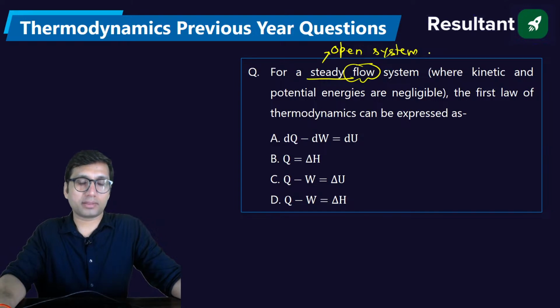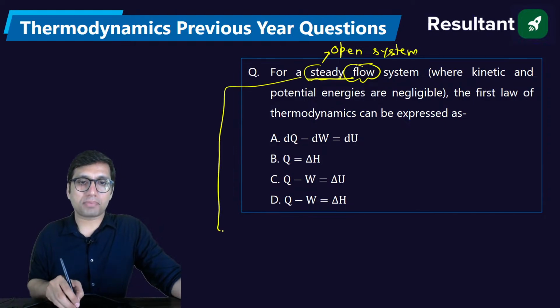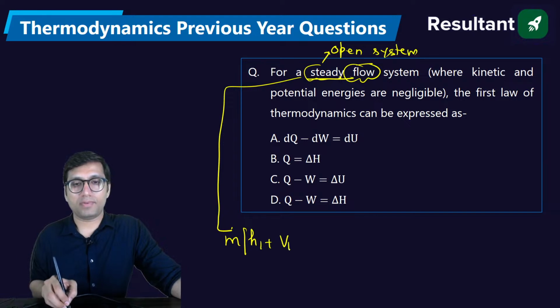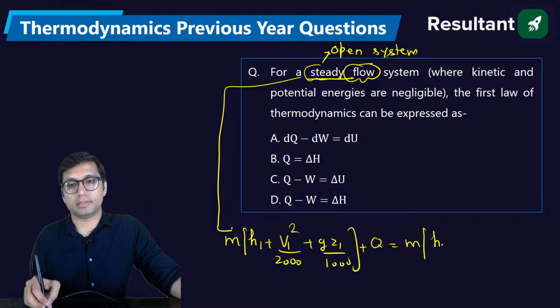And for an open system under steady flow conditions, the first law of thermodynamics is: m(h1 plus v1 squared by 2000), the sum of enthalpy plus kinetic energy plus potential energy, specified in kilojoule per kg, plus heat is equal to the same energy at the exit also, because it is conservation of energy.